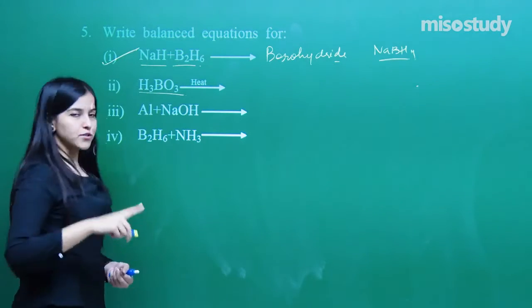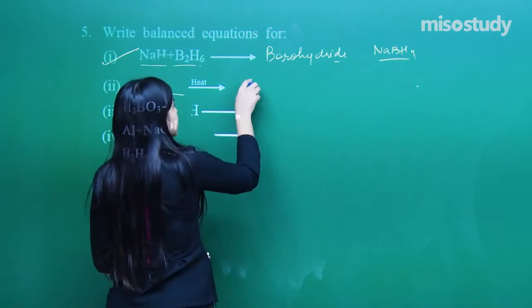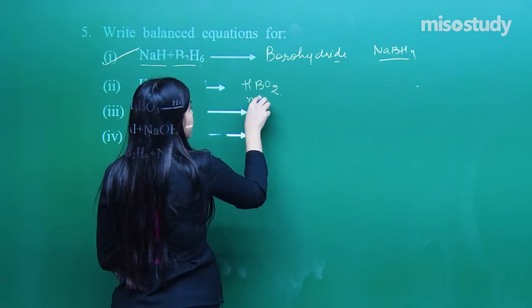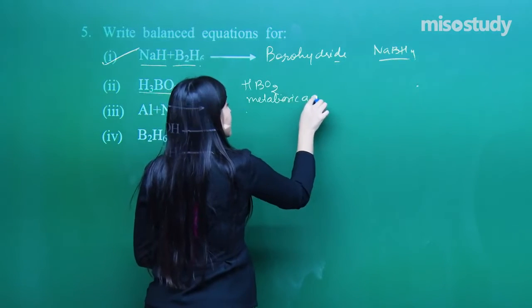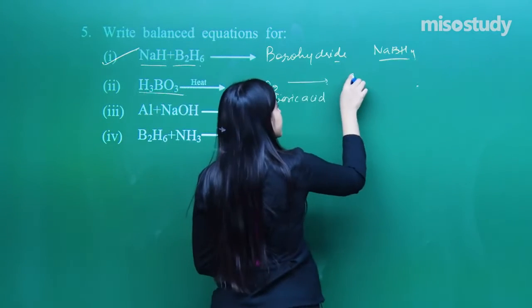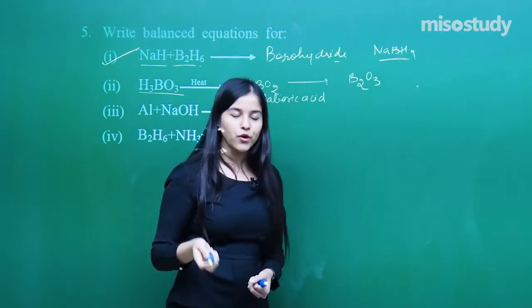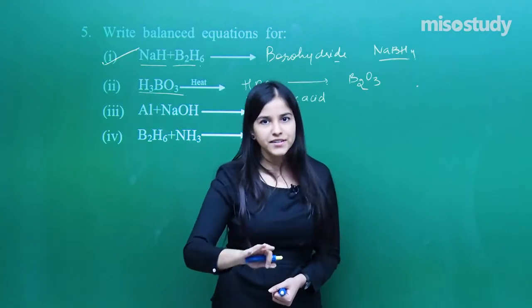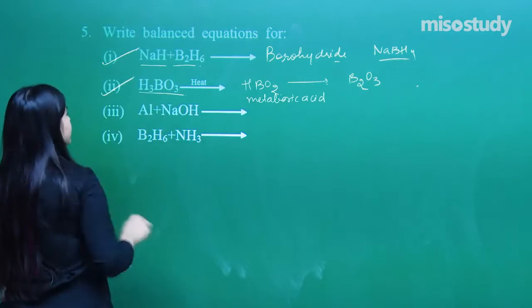H3BO3, boric acid, I need to heat it. What do I get? I get HBO2. What is this? Metaboric acid. Further heating it, we get B2O3. We call it boric anhydride. We call it boric trioxide. We call it boric oxide. 3 names can be given to it. So that is what the entire reaction is.